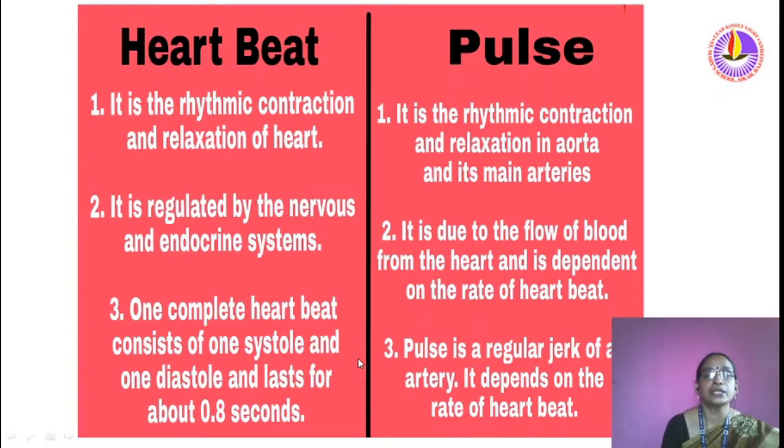To summarize, heartbeat is the rhythmic contraction and relaxation of the heart. Pulse is the rhythmic contraction and relaxation in the aorta and its main arteries, a regular jerk on an artery. One complete heartbeat is one systole and one diastole. Together we say heartbeat.